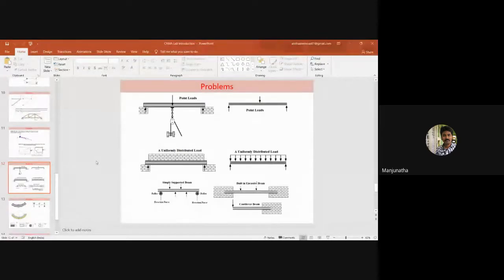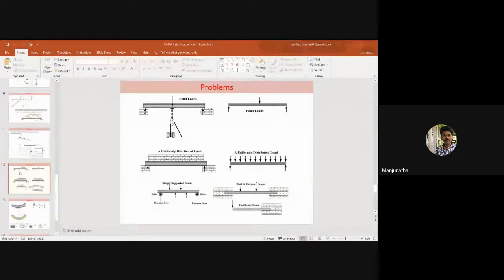Now, we came to know the different types of beams available. I would like to ask, what are the different types of loads considered over the beam? What are the different types of loads acting on the beam? Could you please tell me?